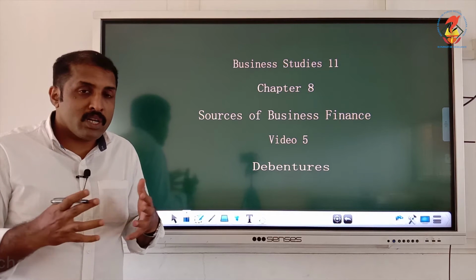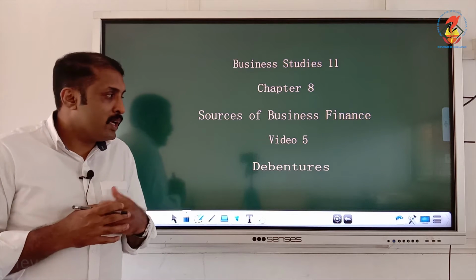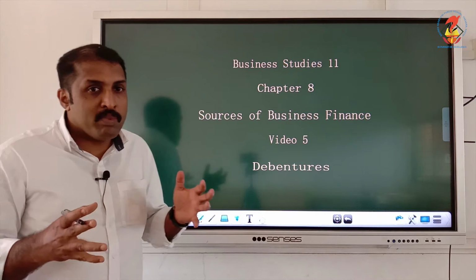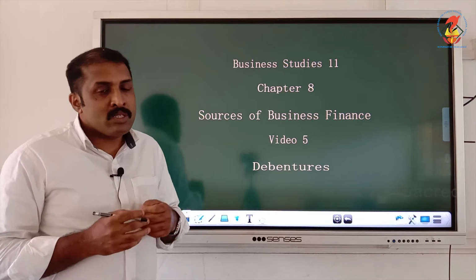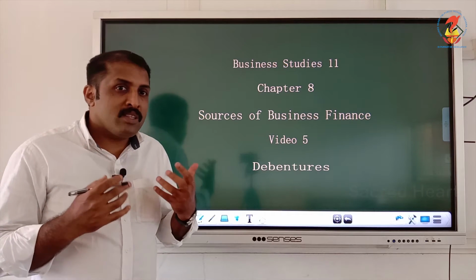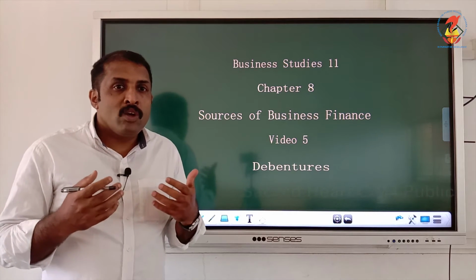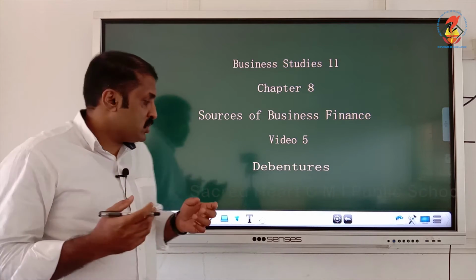It comes under the categorization of borrowed fund, and that is debentures. We have heard this name debentures in many places, and you have to understand this is a borrowed source of fund. Now we will understand in detail what is meant by debenture.